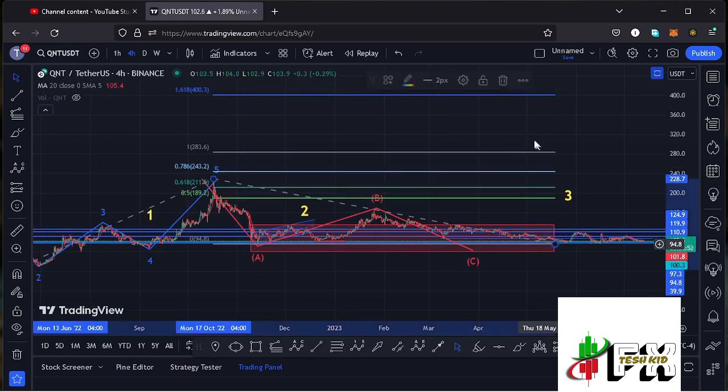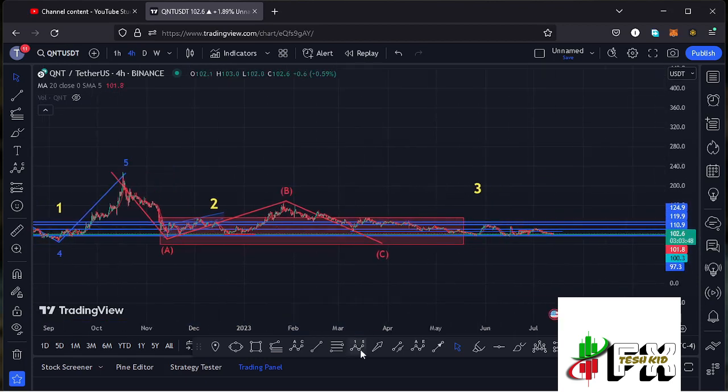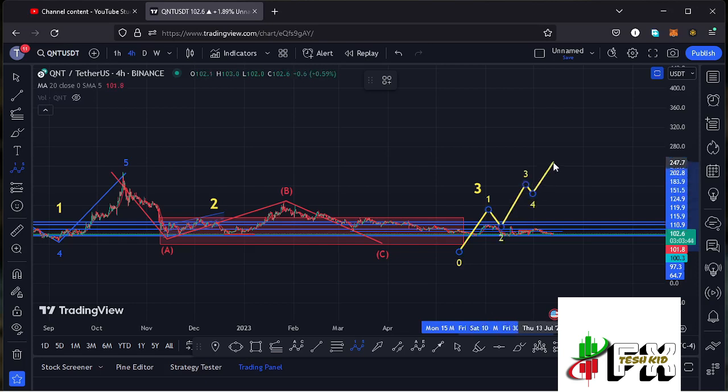For that move to play out, we need to see a few confirmations. The first one is that Quant needs to give us a complete 5-wave structure here on the charts, maybe also followed by an ABC corrective structure to the lower side, and a break above significant highs before we can confirm that the low is in for the second wave, and we are now gearing up in the formation of that wave 3. So that is what you can expect here on the Quant chart.